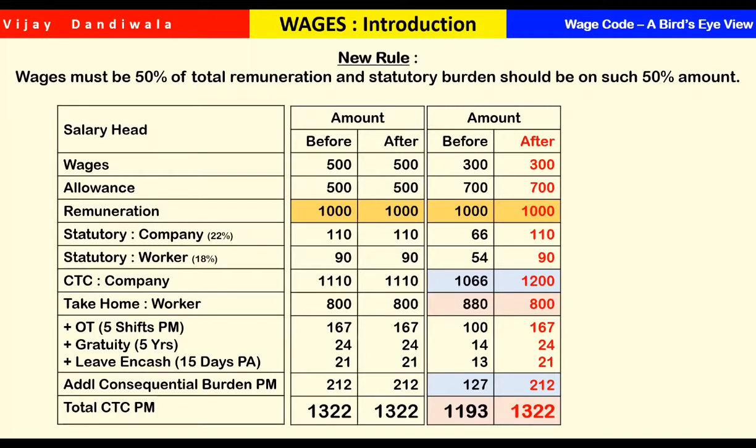That is what goes out of the pocket of the employer. But the take-home salary will be 800 rupees. Why? Because some of the amount is the employee contribution that has been deducted. So here, comparing before and after implementation of the new code, it will not make much difference.